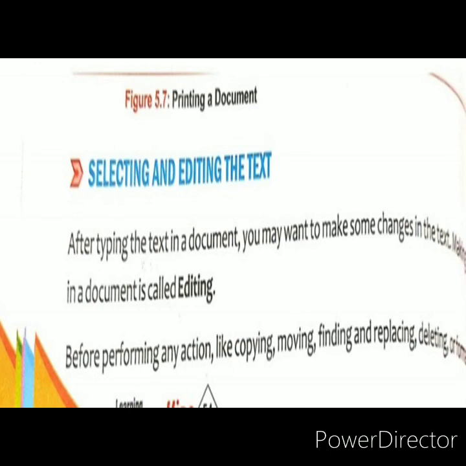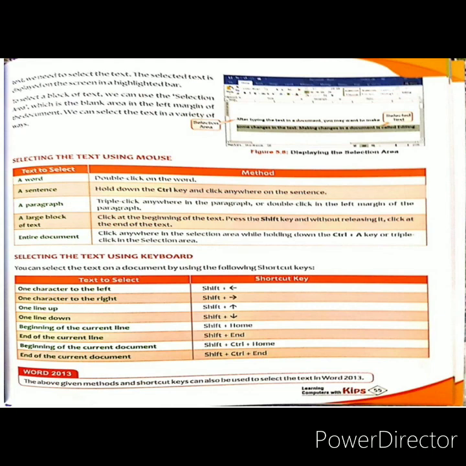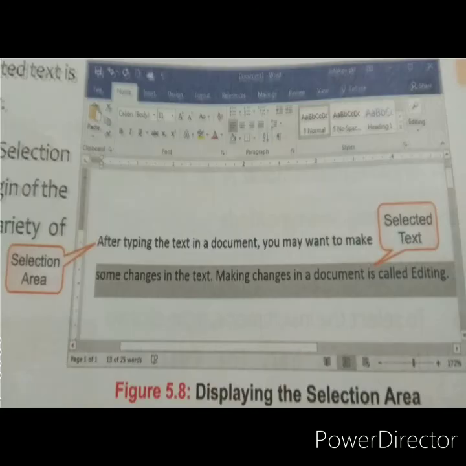You have to select the text first, the text on which you want to perform editing. Okay, and that selected text is displayed on the screen in a highlighted bar. It becomes highlighted. I will show you, you can see here. Selected text is displayed on the screen in a highlighted bar. Making some change in the text, making a change in the document, is called editing text. That text we want to change or edit is called selected text.